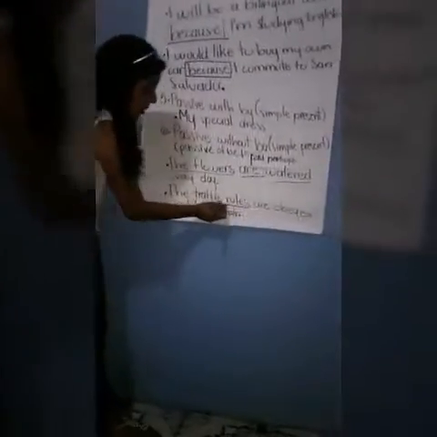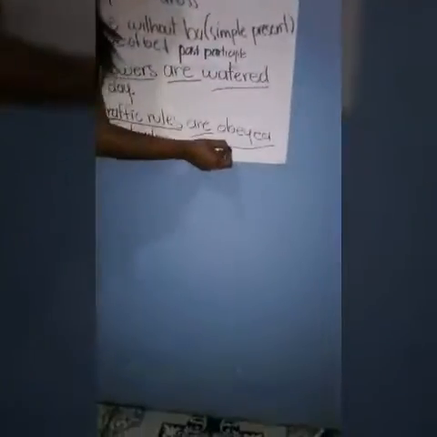This is the object, this is the verb be, and this is the participle of a verb. This is the complement. But in El Salvador, for example, the traffic rules aren't obeyed yet. And it's simple like that.